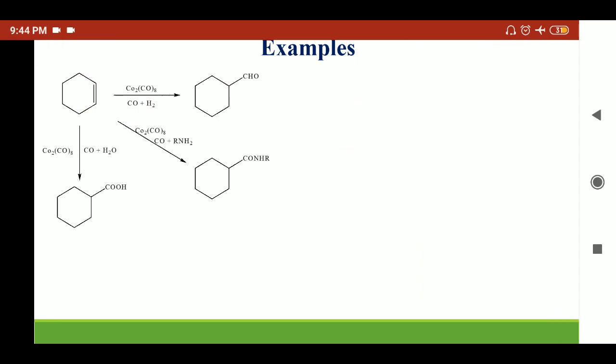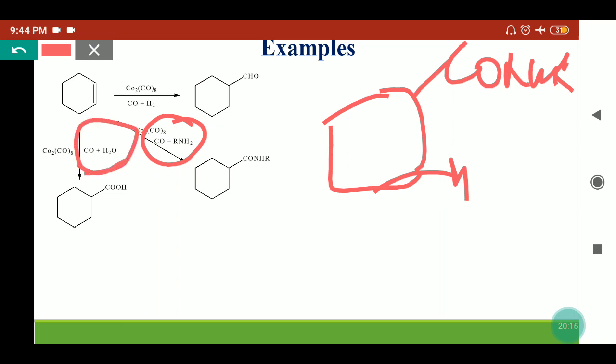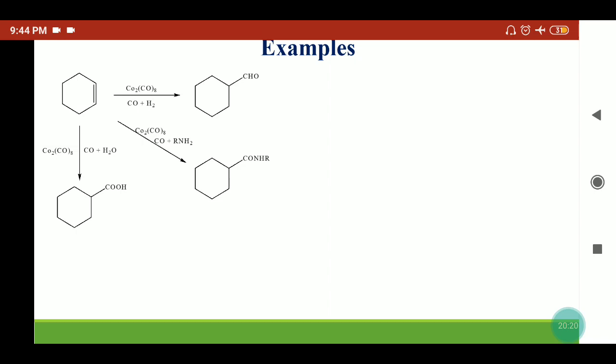Now instead of CO and hydrogen, if we are taking CO and amines, what will happen? From here a substituted amide will form, and here the hydrogen will attack. If we are taking CO and water molecules, then instead of aldehyde we'll get the acids. So different types of reaction conditions can form different types of product, similar to the hydroformylation reaction.